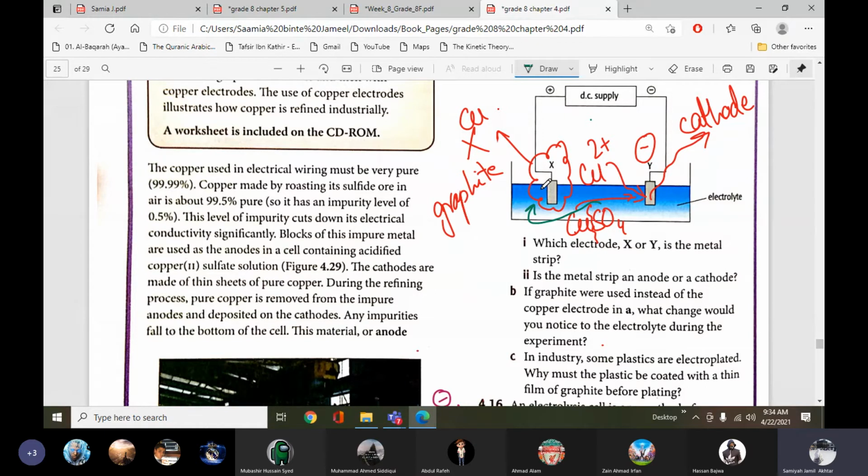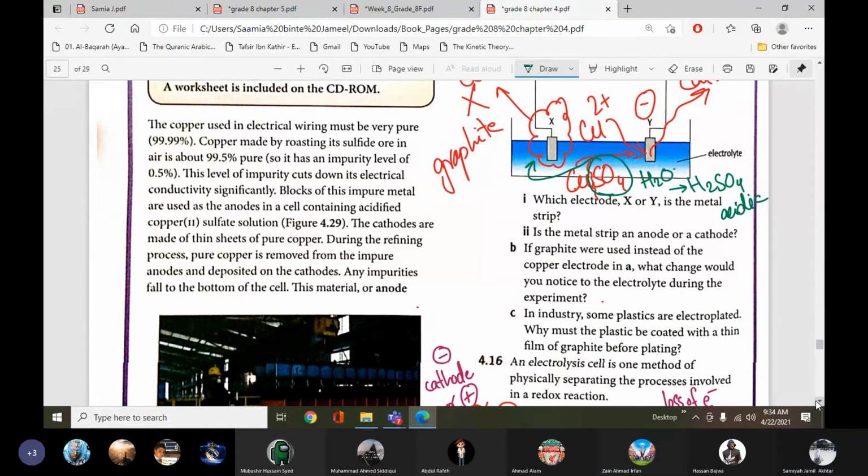But if the copper is not present, then what happens to this sulfate? This sulfate will react with the water present here. Sulfate will start reacting with the water and form H2SO4, which is acidic. So that's why the solution becomes acidic. When we replace the copper with any inert material, there is no copper present, so copper sulfate will not form. The sulfate is forced to react with the hydrogen of water and form an acidic solution. Is it clear?